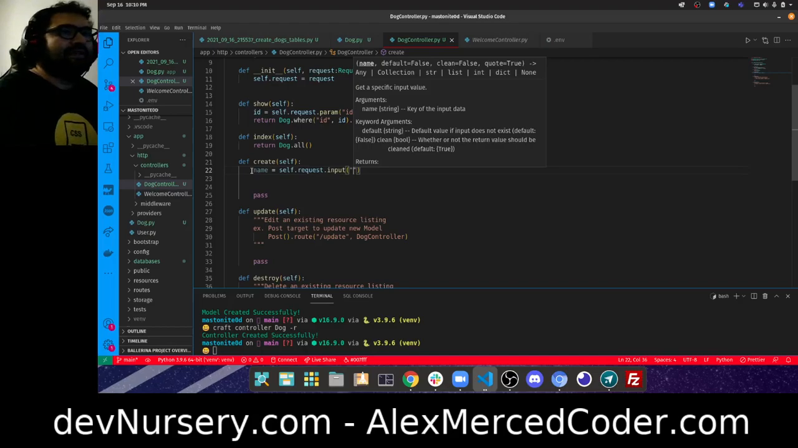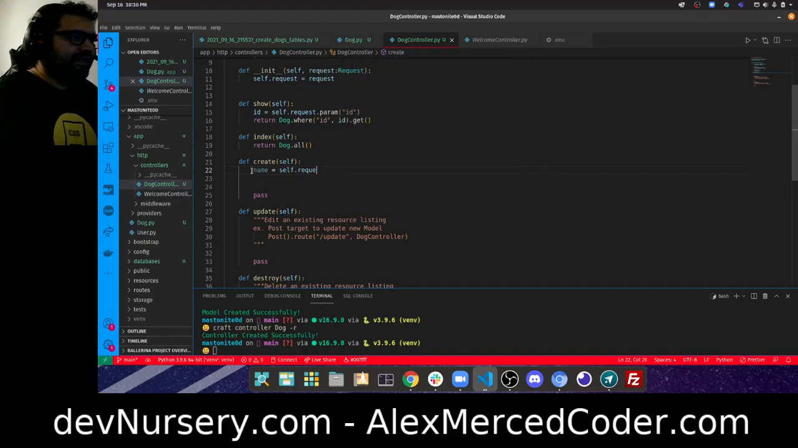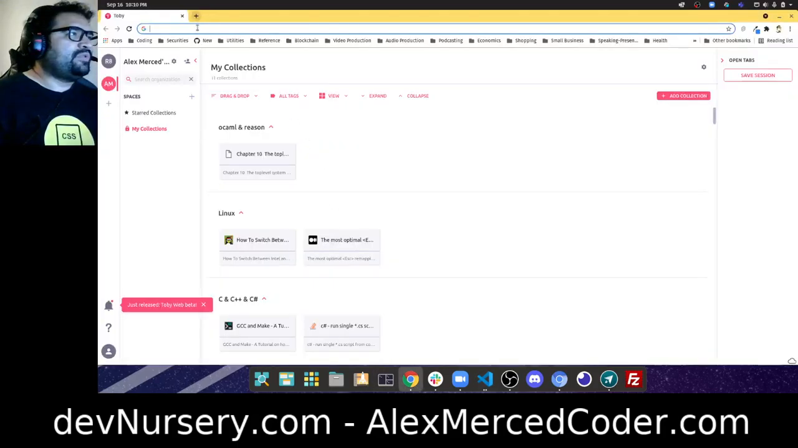Actually, there is a way to do it. It's a different method. I think it's self.request.only. Yep. And then you just include, I think, the specified variables and it returns them in a dictionary, and I think you just say like name. I forget if it's one string or do I send multiple strings.